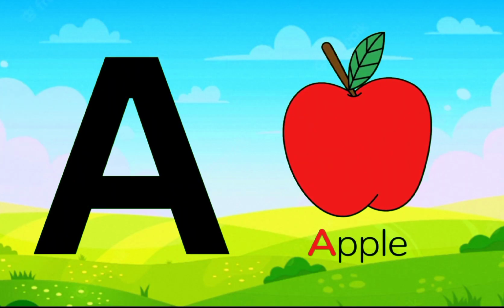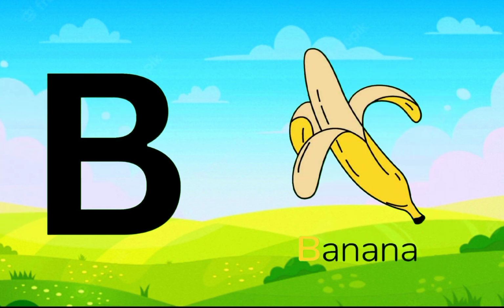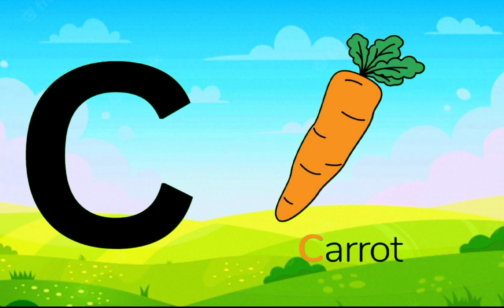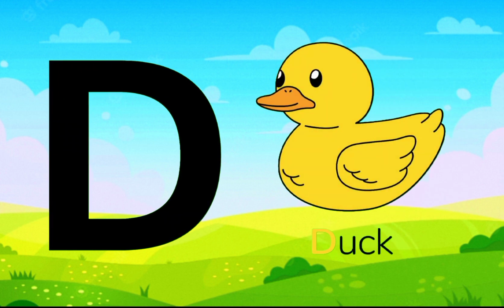A is for apple. B is for banana. C is for carrot. D is for duck.